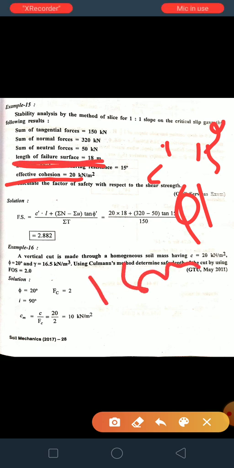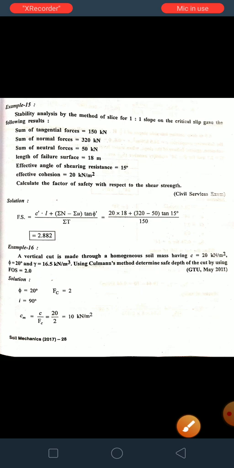So all the values put in the equation, factor of safety Fs is equal to C dash into L plus summation N minus summation U tan phi upon summation T. So C dash is equal to 20 multiplied by L is equal to 18 plus summation N 320 minus 50 tan 15 divided by 150.